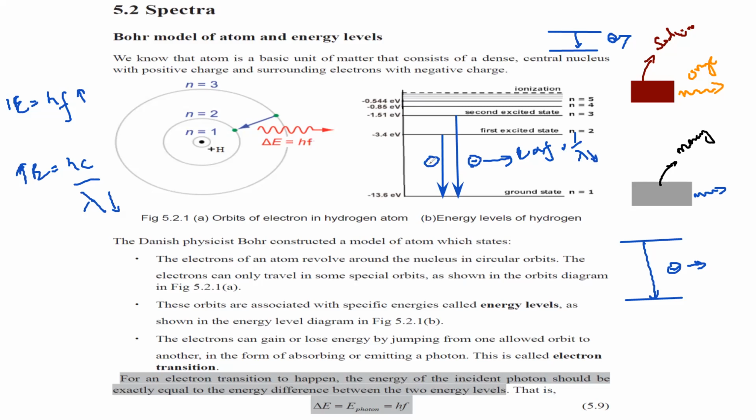Whereas when a photon is emitted due to the transition from the first to the second shell, the energy released will be smaller, so the frequency will be less, but the wavelength will be higher. Basically, it is the frequency and wavelength of the wave associated with this energy. So here, high frequency and shorter wavelength. Here, longer wavelength and smaller frequency.